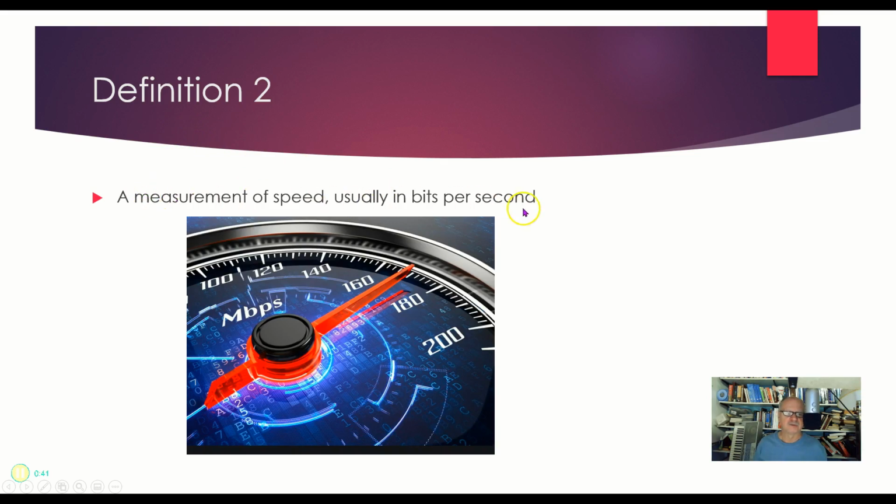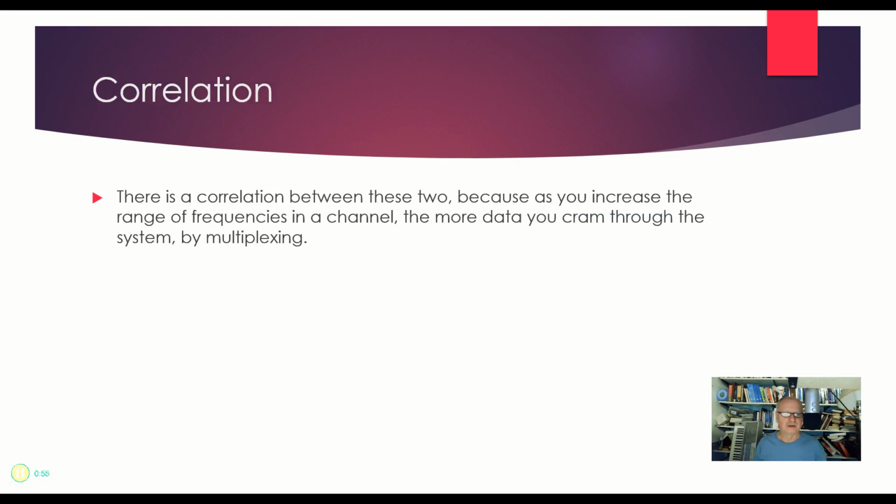Definition 2 is a measurement of speed. So megabits per second or gigabits per second can be measured, and that's sometimes also called bandwidth. So it's all in the context of how we use it. And that's it for bandwidth.